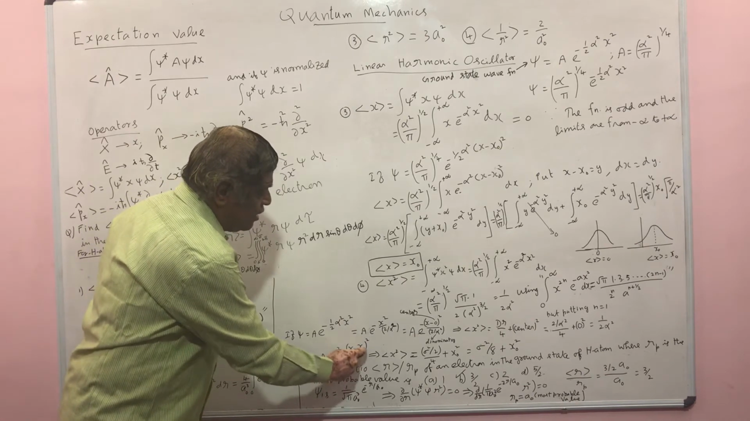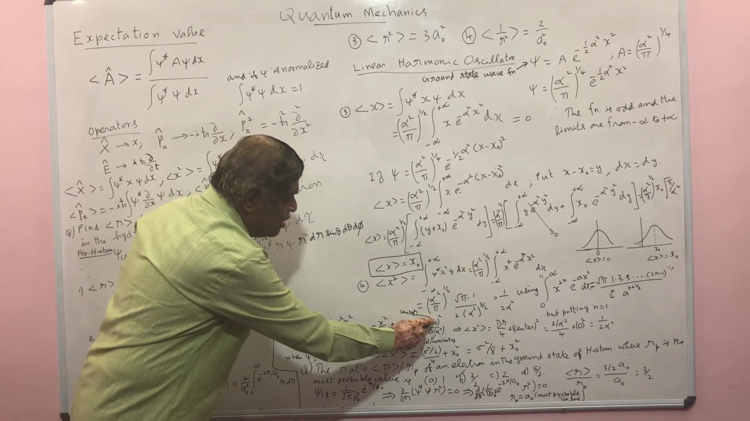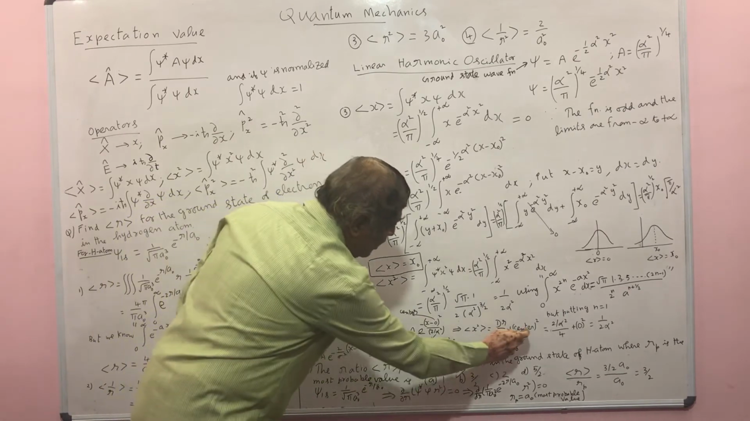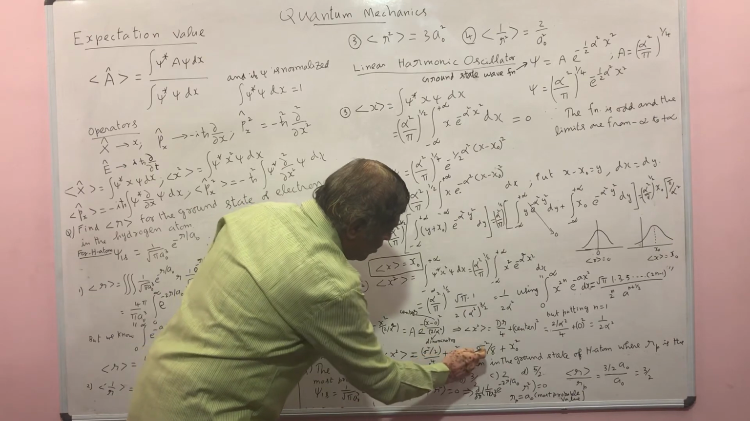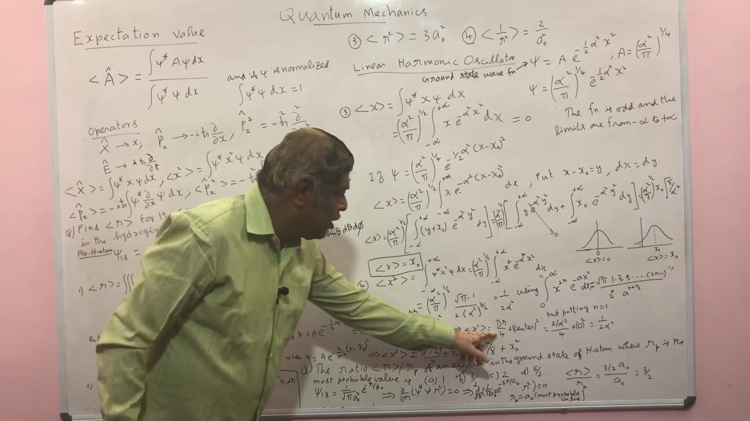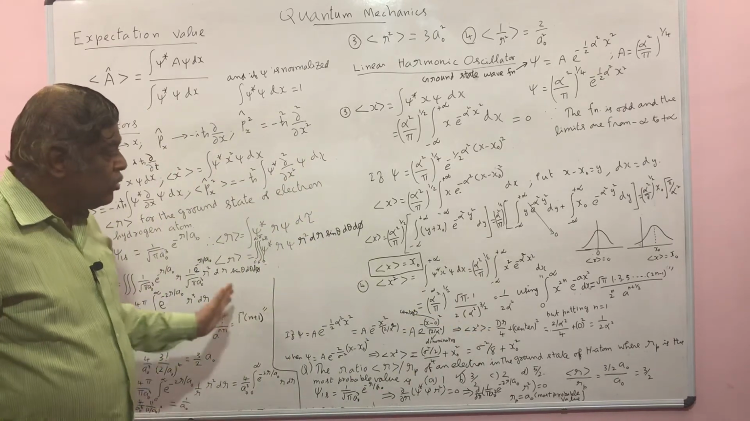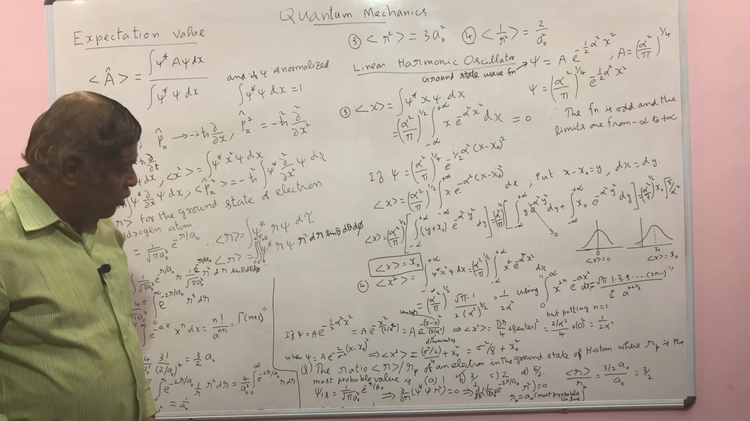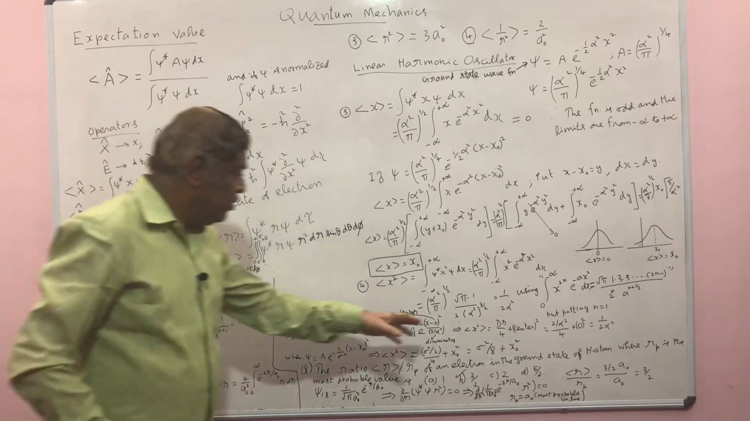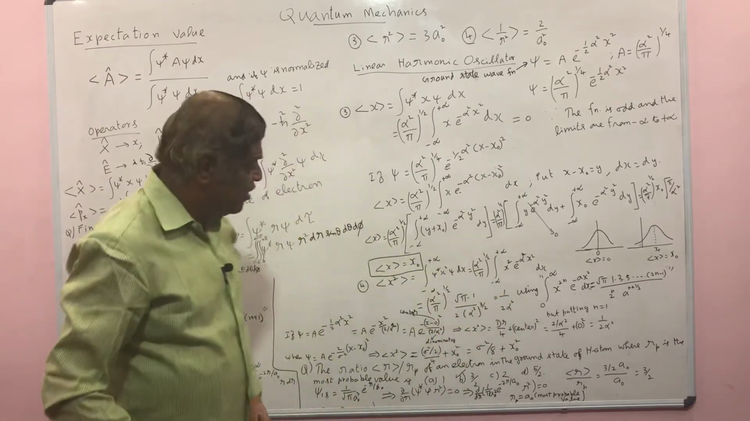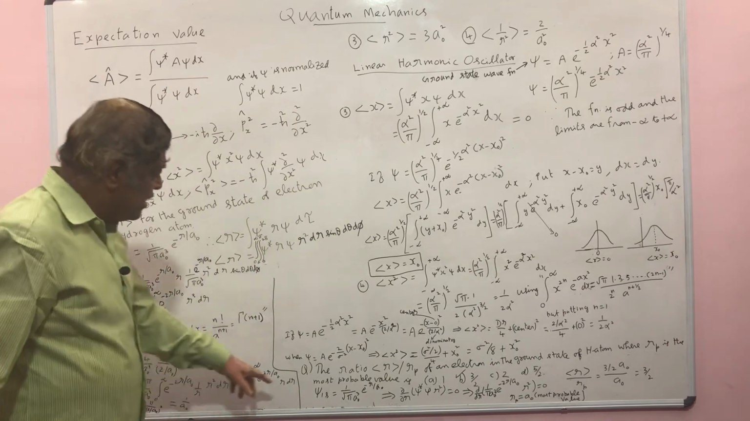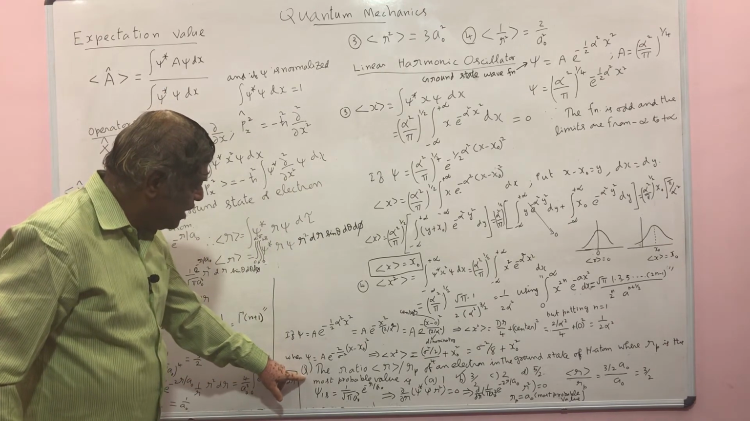Here x naught is the center. In the previous example the origin was the center, but here x naught is the center, so the center square is x naught square. So this is your result: sigma square by 8 plus x naught square. If you remember this, then you can write down the result very quickly, since time is more important. Then let us consider one more example, one more question.